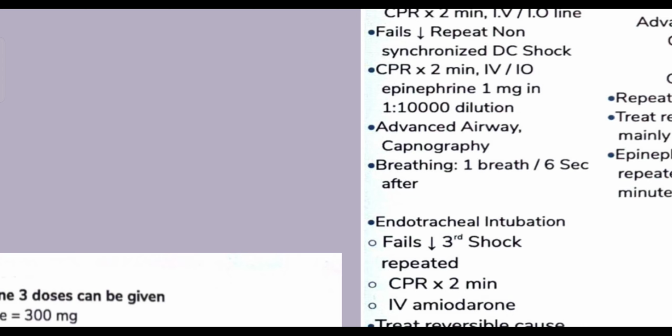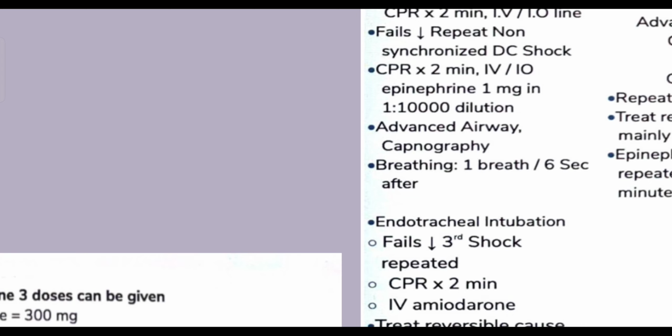So I'm gonna do a third DC shock delivery to this person. Please appreciate the fact that after I have achieved an advanced airway in the patient, I'm putting a star mark here for advanced airway. Once advanced airway has been secured, the breathing of the person will not be the same 30:2. Before the intubation was done, it was 30 chest compressions, 2 rescue breaths.